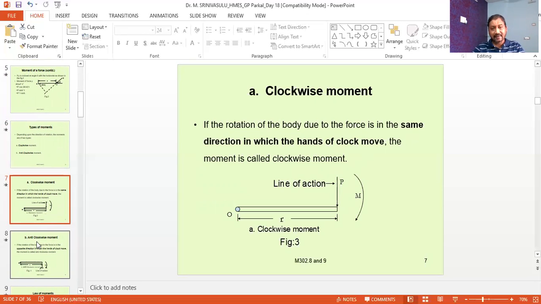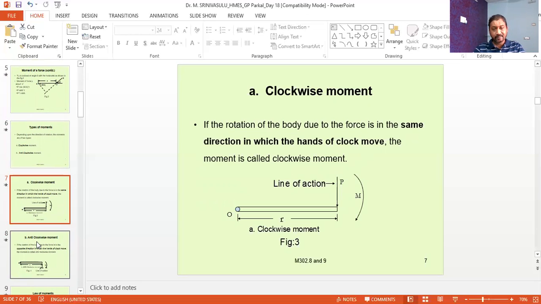First we will discuss the clockwise moment. If the rotation of the body due to the force is in the same direction in which the hands of the clock move, then it is called the clockwise moment.